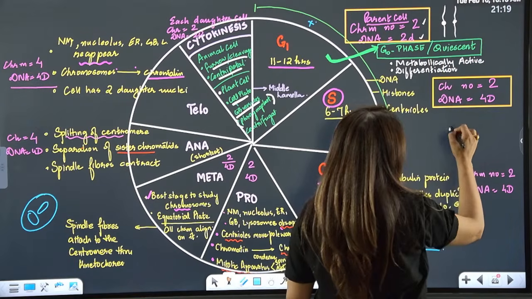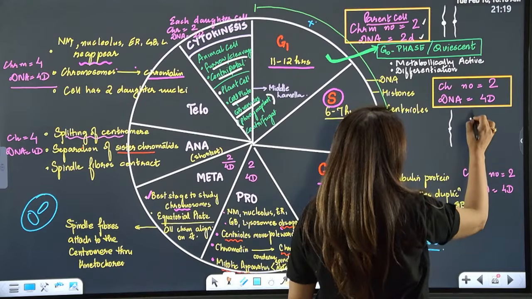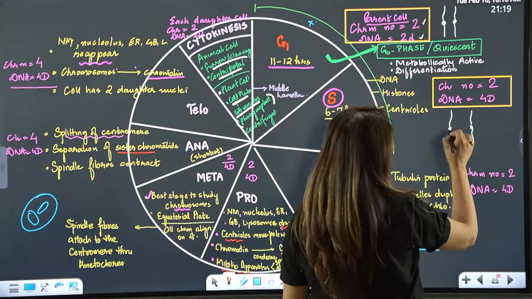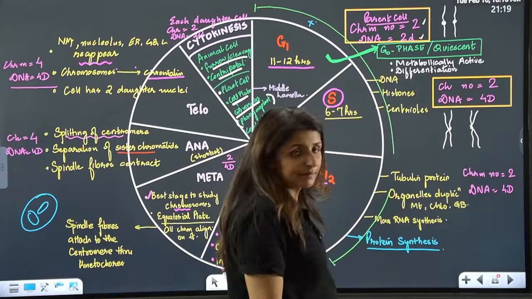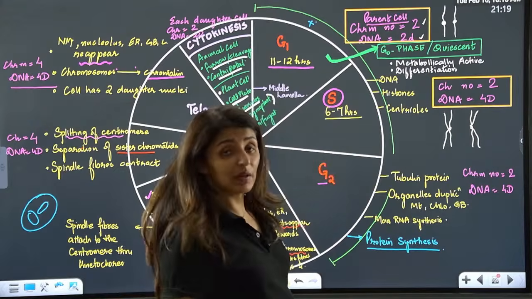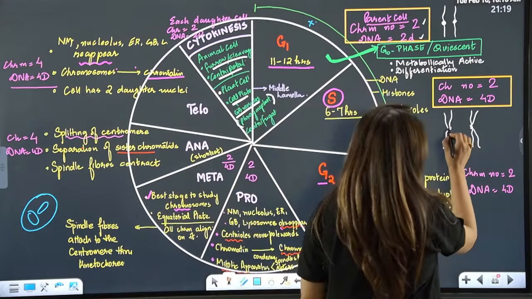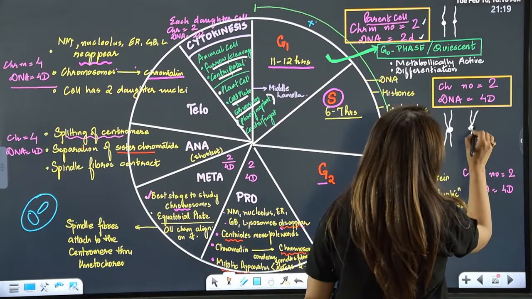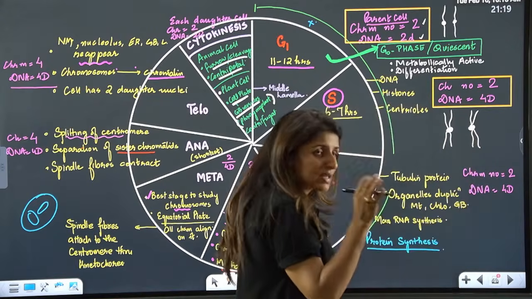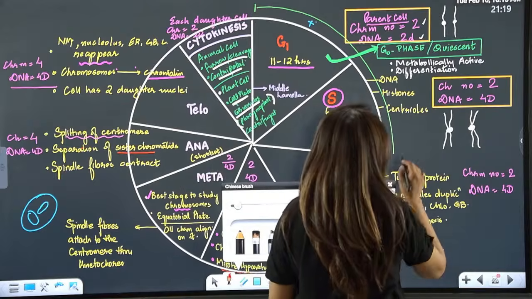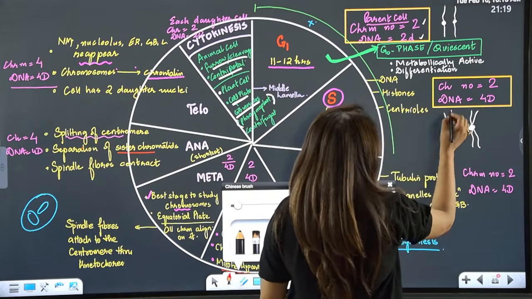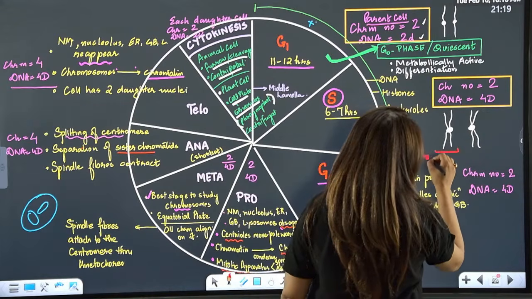Here also, after DNA duplication, the chromosome number will remain the same, but the DNA content will double. Why does the chromosome number remain the same? Because the centromere is the same, and it is around the same centromere that sister chromatids have developed. Please see here how the sister chromatids develop.